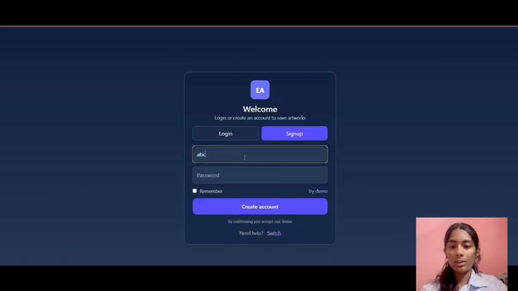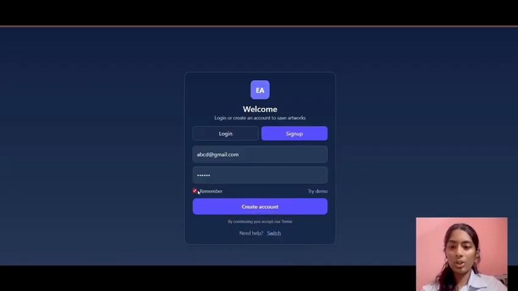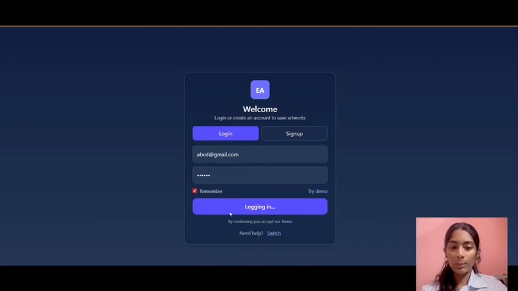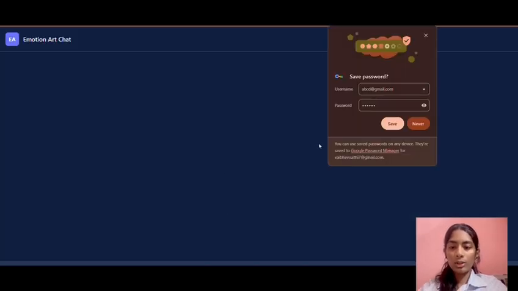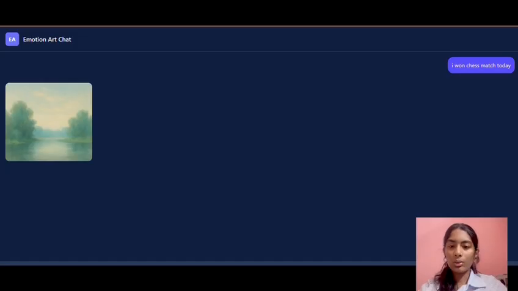When the user enters text on the frontend, the backend receives it through the analyze-text POST API. Inside this API, the text is processed by the model and the predicted emotion is extracted. For each emotion, we have already mapped a specific artwork file. For example, happy maps to happy.jpg, and it continues for the other emotions also. The backend then responds with two things: the predicted emotion and the URL of the matching artwork stored in the static folder.